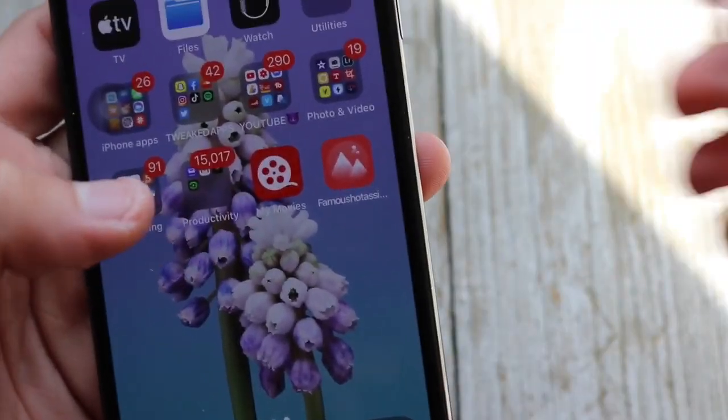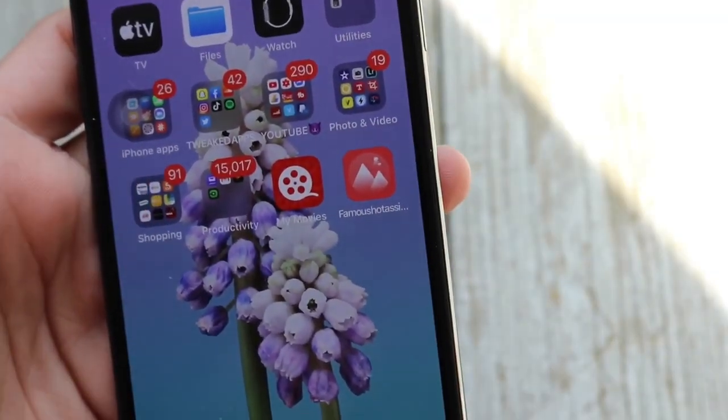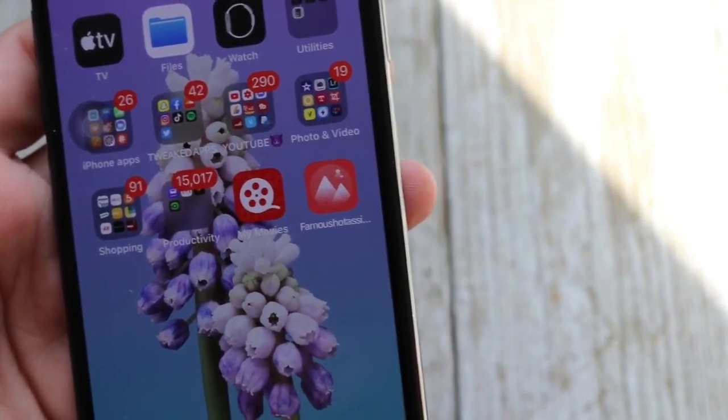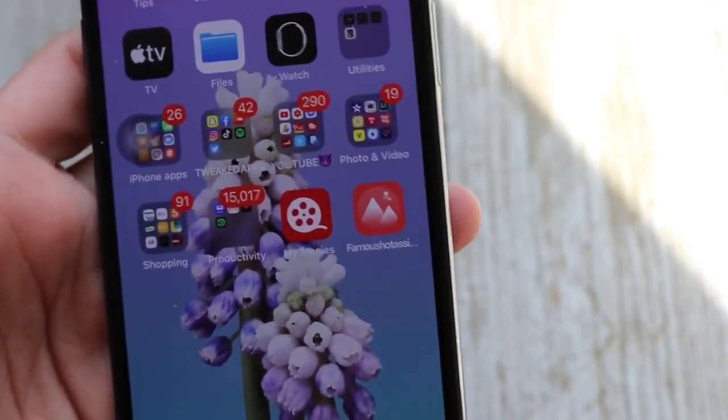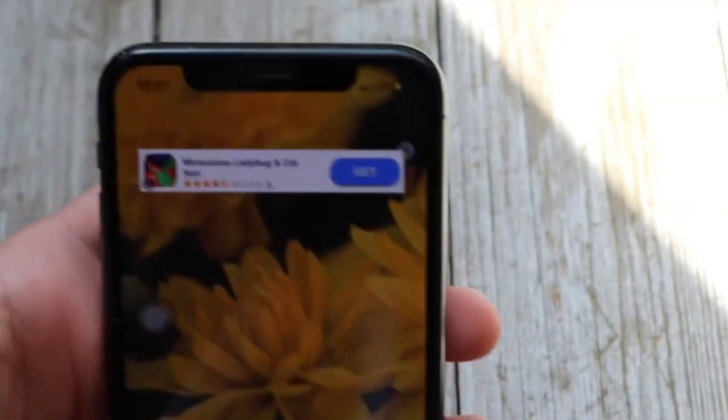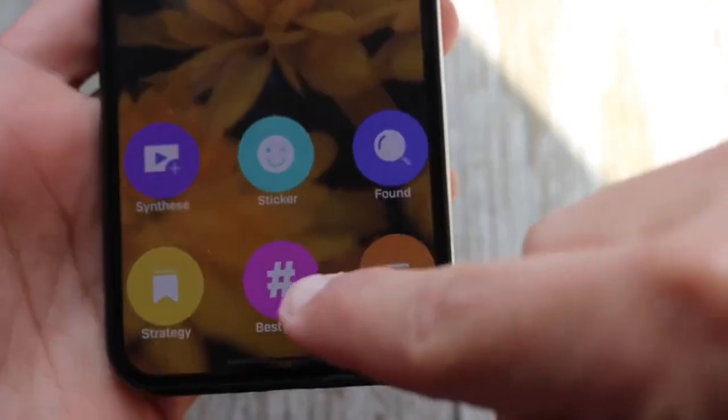So first of all, you gotta download this app. I'm gonna put the link of this app in the description. So all you gotta do is just click on it. It's gonna take you straight up to the app store. Download this app and open it. Okay, so this is what the app looks like. You open the app and you will get the best tags.